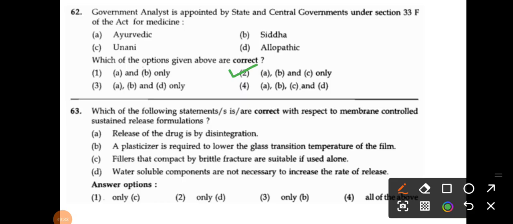Okay, so what is the correct answer? That is your option number B. A plasticizer is required to lower the glass transition temperature of the film. Because they are asking the correct one, right? That's why option B is correct. Means the option number 3, this one, only B is correct. Okay.